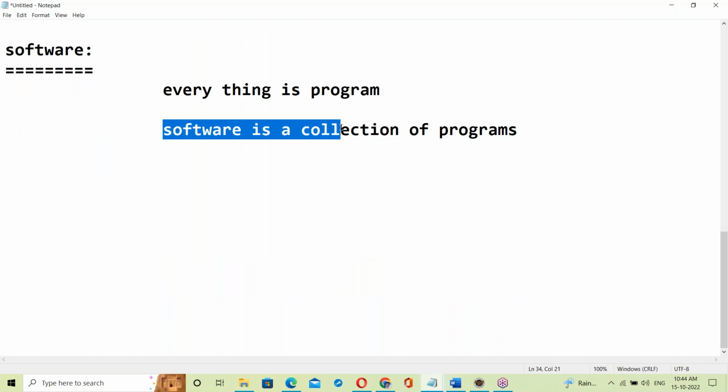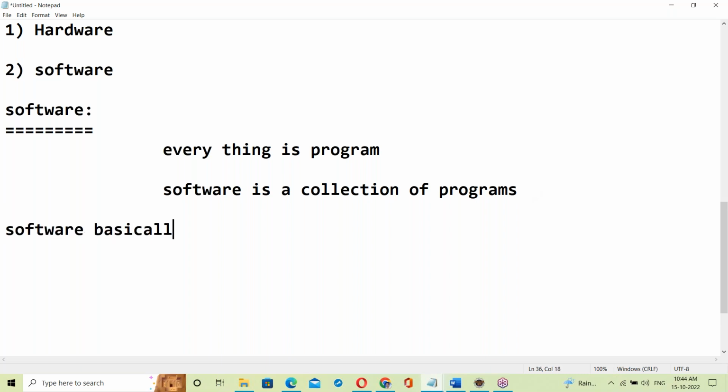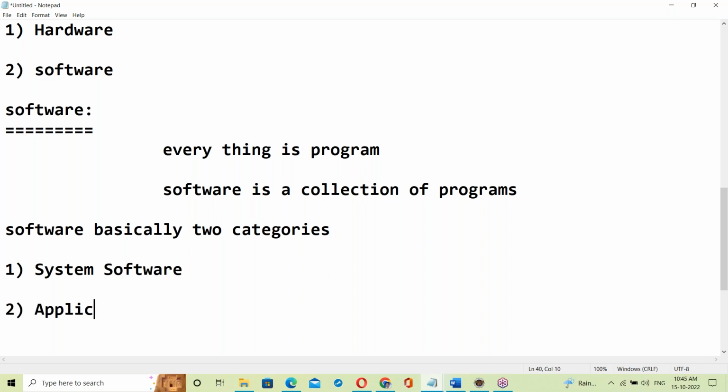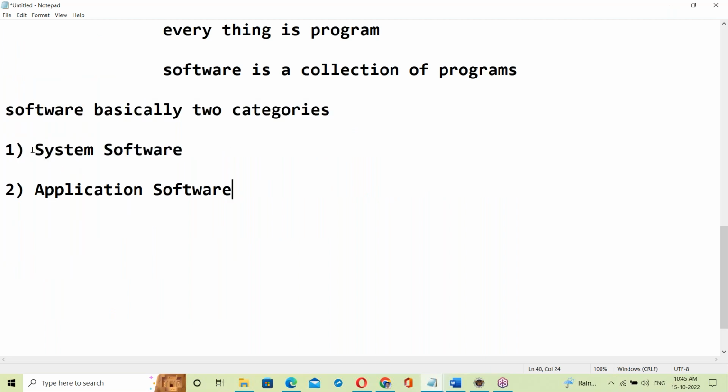Software is a collection of programs like C, C++, Java, or something like this. See here, software is basically two categories. First one is system software. Second one is application software.